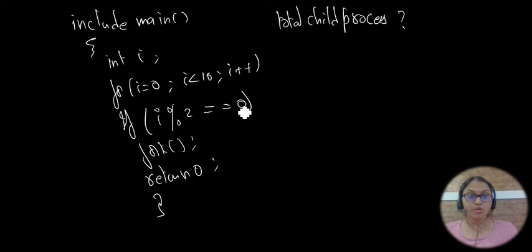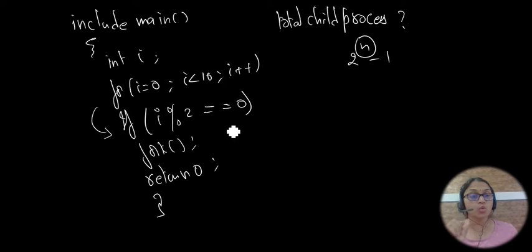So first of all, you have to think how many times the fork is called, because if you want to calculate the total number of child processes, you need to find out n. How many times is the fork called, so that you can easily find the child processes, right? So for i is equal to 0, i less than 10, i plus plus. Here i goes from 0 to 9; while i is less than 10, it will enter the loop. Here it checks the condition i modulo 2 is equal to 0. Whenever i modulo 2 is equal to 0, then only the fork will be executed. Otherwise, this statement is discarded and it goes to the return statement.